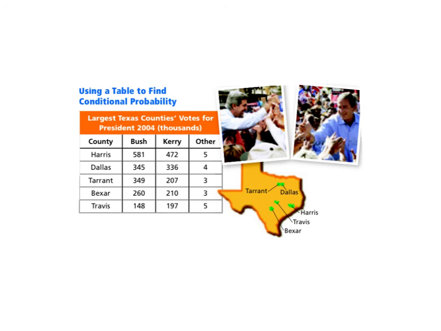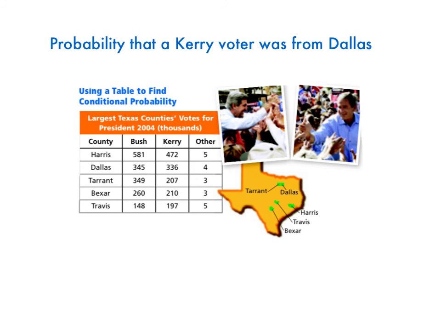All right, the very last thing is using a table to find a conditional probability. The way that the book describes this is a lot more complicated than it needs to be, so I'm going to simplify it. Let's say they said, first question is, find the probability that a Kerry voter was from Dallas.